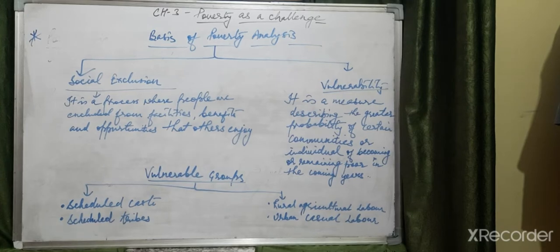Interstate disparity means how different states are at different levels of economic growth, and that is called interstate disparity. If we see the data for Bihar and Orissa, different data are given in different books, that's why I am not mentioning them here. So you just concentrate on what I am saying. In interstate disparity, Bihar will always be leading. Bihar and Orissa are the two poorest states. Which are the two poorest states?